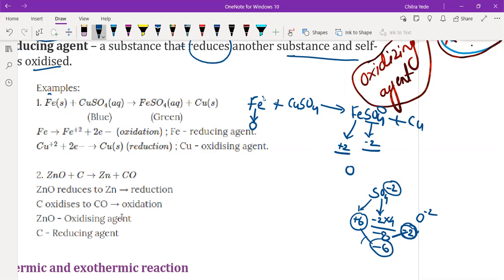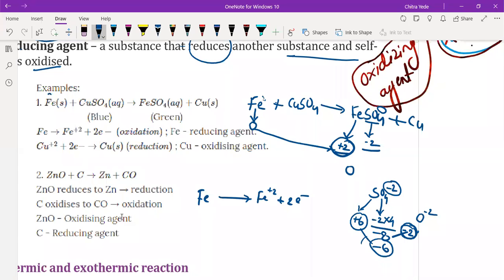If we compare the oxidation state of ferrous on the reactant as well as the product side, in the reactant side we have 0 charge, but in the product side we have +2 charge. So we can write that ferrous is converted into Fe2+ ion by loss of 2 electrons.